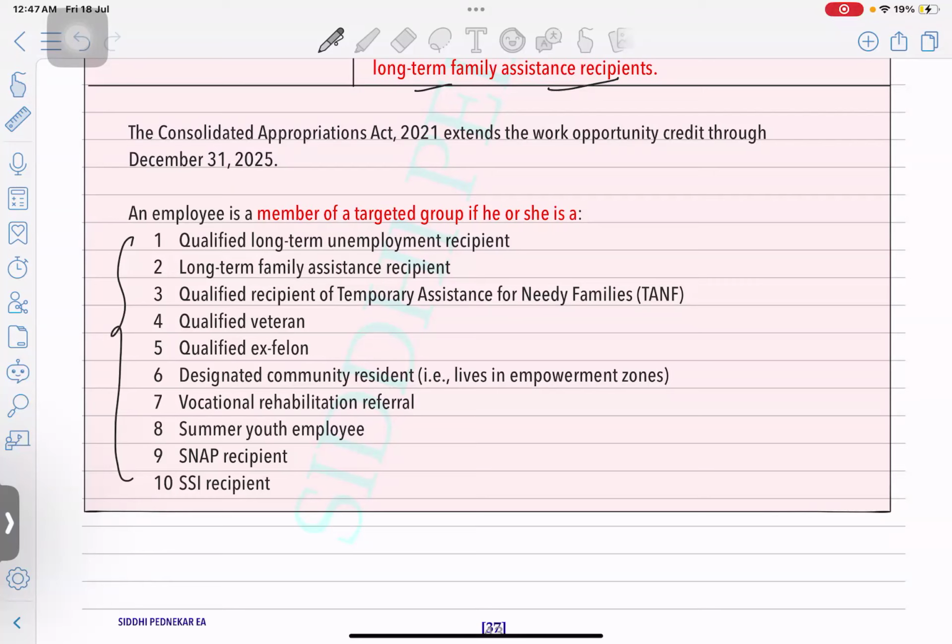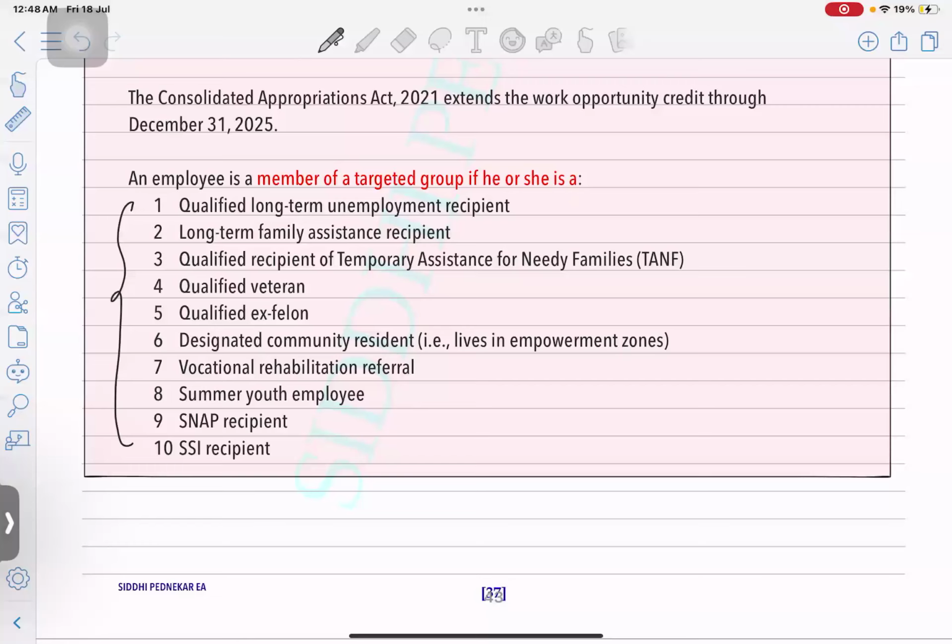Long-term family assistance recipient, they are unemployed and they are receiving some money, not in the form of salary but in the form of family assistance. Okay, some payment they received, but it's not an unemployment benefit, it's not a salary. Qualified recipient of temporary assistance for needy families. Okay. Third, fourth one is qualified veteran, qualified ex-felon. Ex-felon is the one I explained, that someone is imprisoned and then he has been on a good record. So that person is an ex-felon. Designated community resident, that is someone who lives in the empowerment zone.